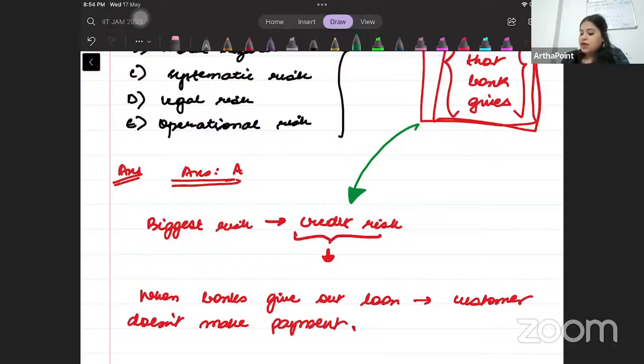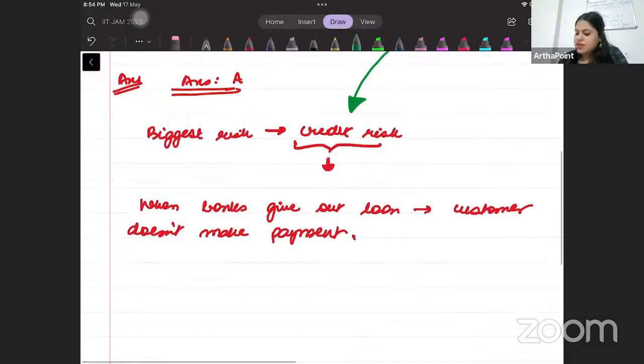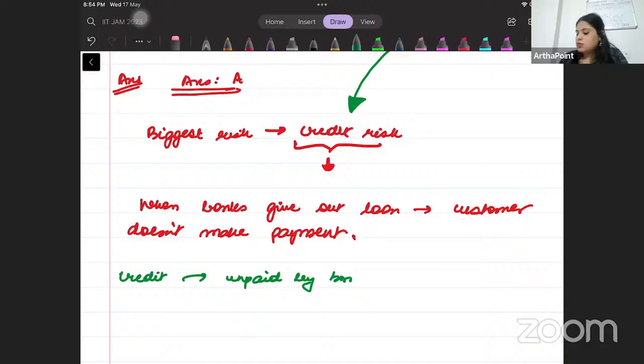Right? So beta, we can say that the credit which remains unpaid by the borrowers, that is called non-performing asset.